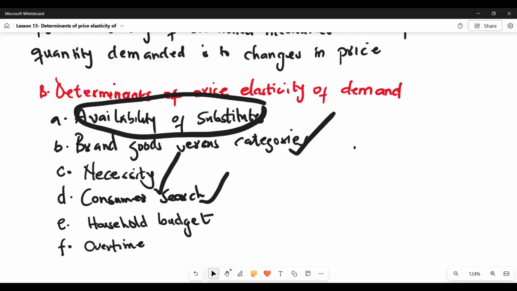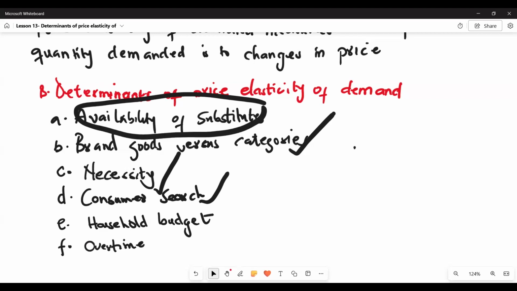But when consumers are limited or they are not willing to search for alternatives, then they don't have a choice but to buy the good that they have. So that will make their demand inelastic.